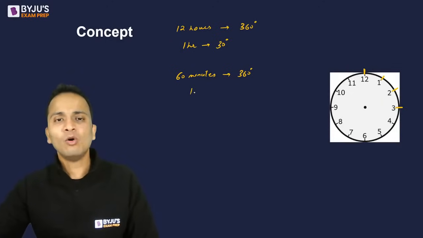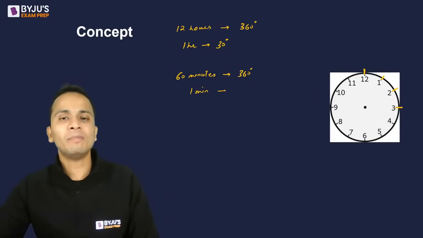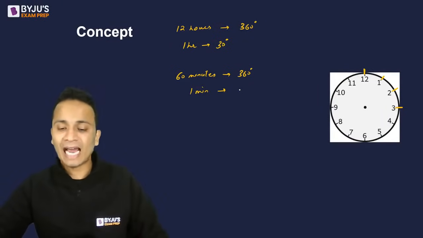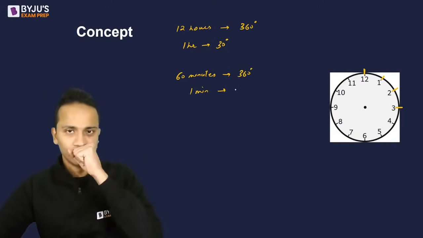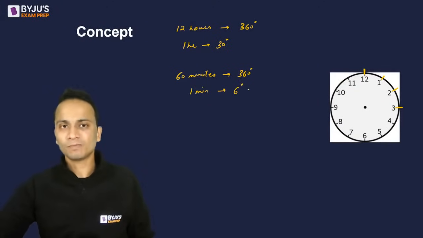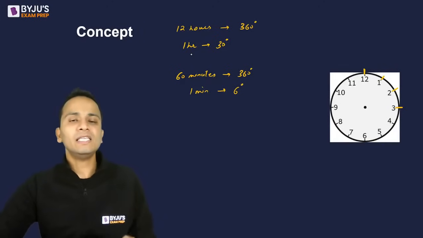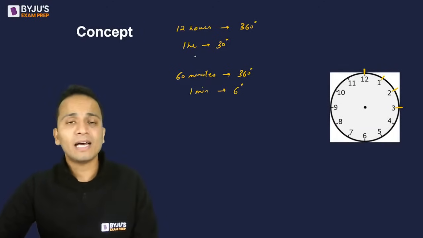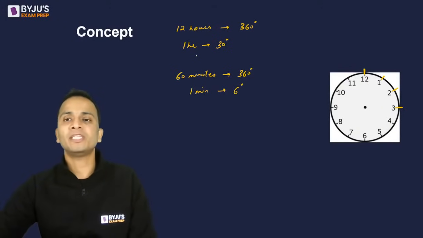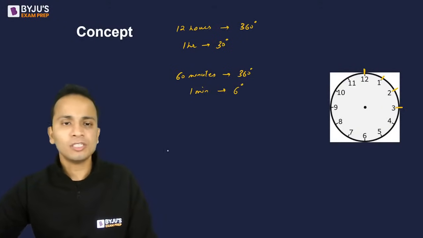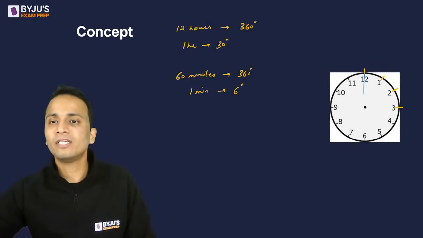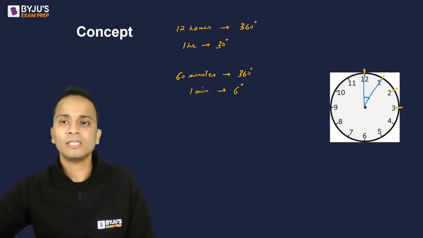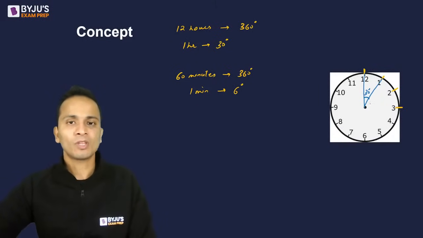Now, 1 minute location में angle subtended at the center is equal to 360 divided by 60. That is 6 degrees. So basically, these are the angles that I have told you, which are subtended by 1 hour location. So मैं draw करके बता देता हूं. So in the figure, I can say that this angle that is made between 12 and 1 o'clock, this angle is 30 degrees.